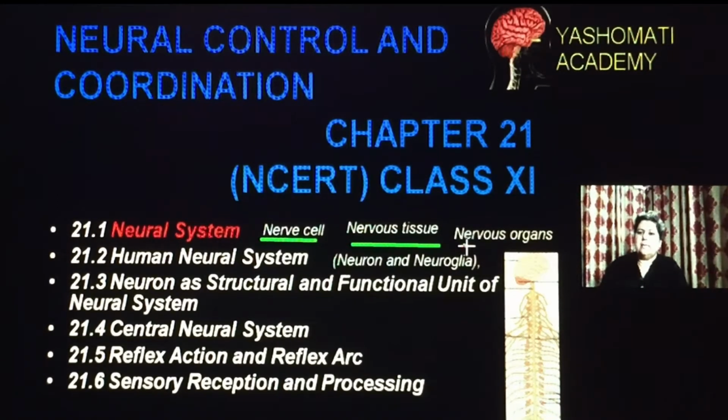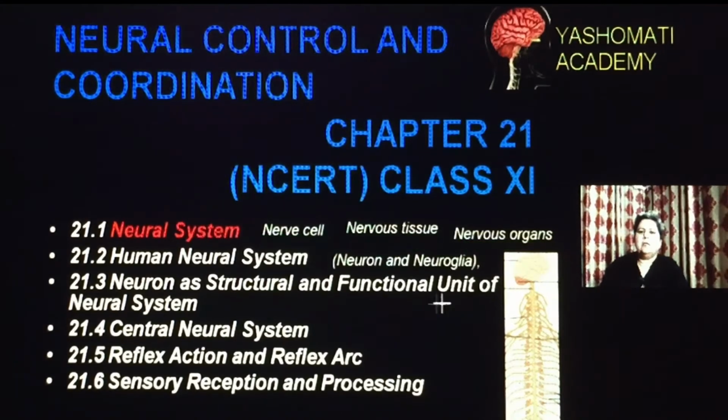Whereas at organ level or system level, as in case of higher vertebrates like human beings, we will find that they have a highly developed organ system. And with this, we will understand how these different types of neural systems are helping the organism in adjusting.